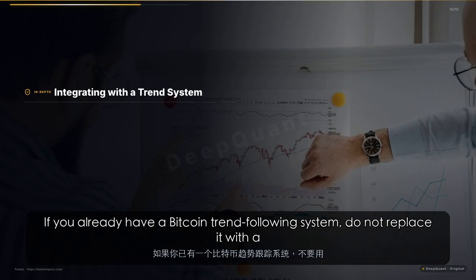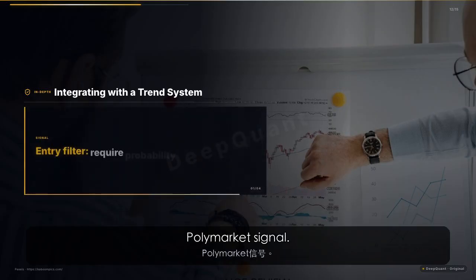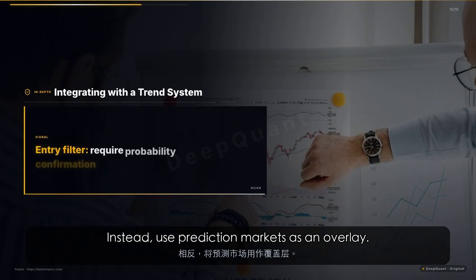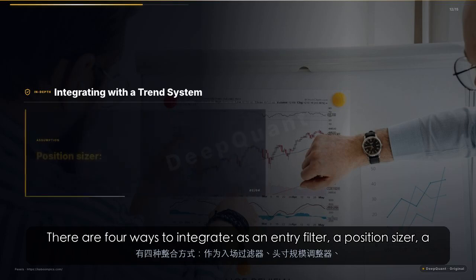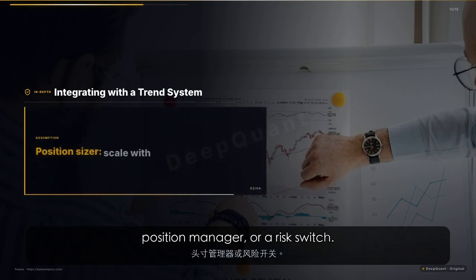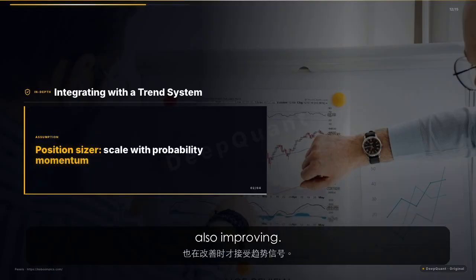If you already have a Bitcoin trend-following system, do not replace it with a Polymarket signal. Instead, use prediction markets as an overlay. There are 4 ways to integrate: as an entry filter, a position sizer, a position manager, or a risk switch. As an entry filter, you only take trend signals when the prediction market is also improving.